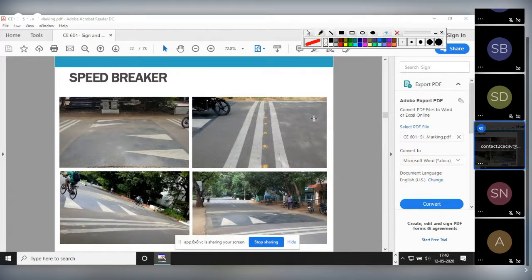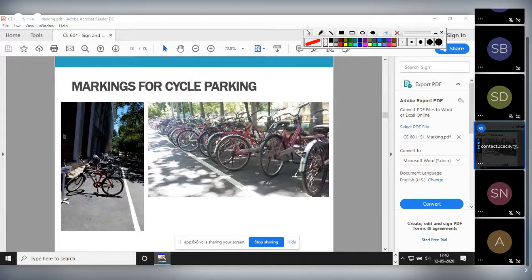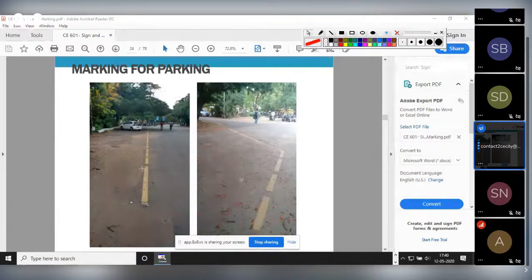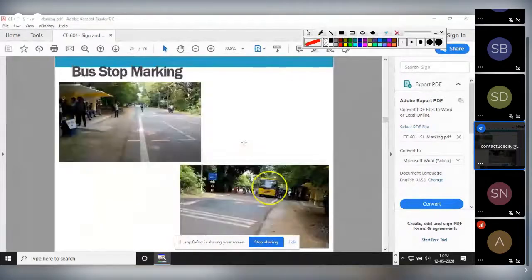See, markings for cycle parking. This also comes under your restricted parking areas. For car parking, like this yellow. See, the bus will come here. It will have to stop here, and pedestrians will move. Use the bus from this area only. See, the bus has stopped in this area. So this is also one kind of marking.